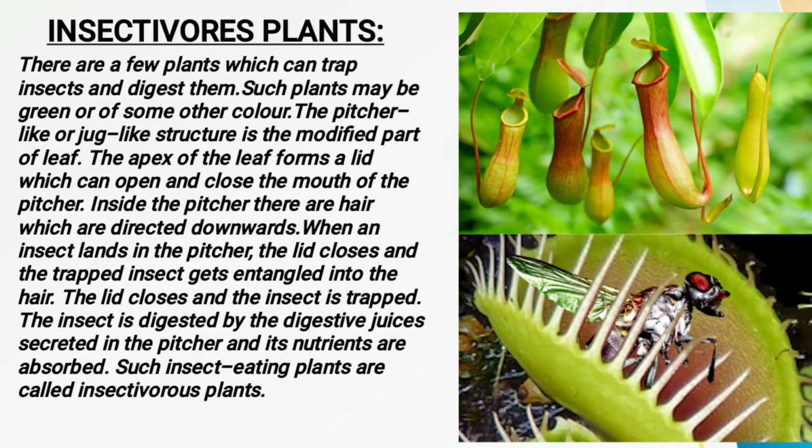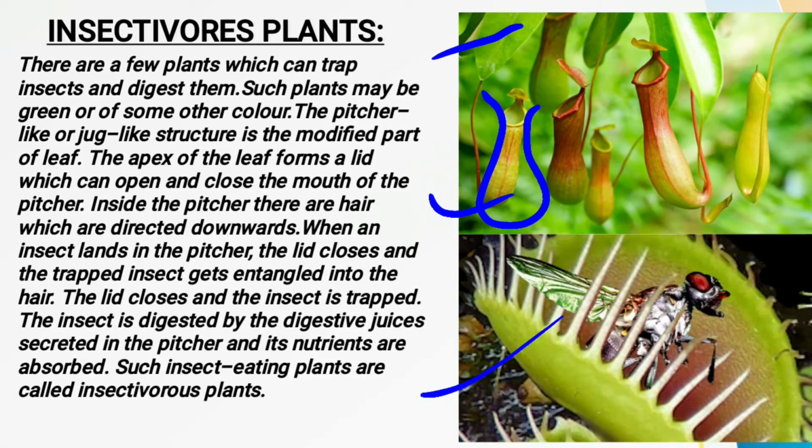Now see children, the next thing we have to read about is the insectivorous plant. So first of all, have a look at the pictures. This picture is indicating the insectivorous plant. Here you can see that this house fly, or any kind of fly, gets trapped in between this slit. And here you can also see that the leaves are converted into a pitcher-like shape. These leaves are of the pitcher plant, and this is the Venus flytrap plant. So let's study the insectivorous plants.